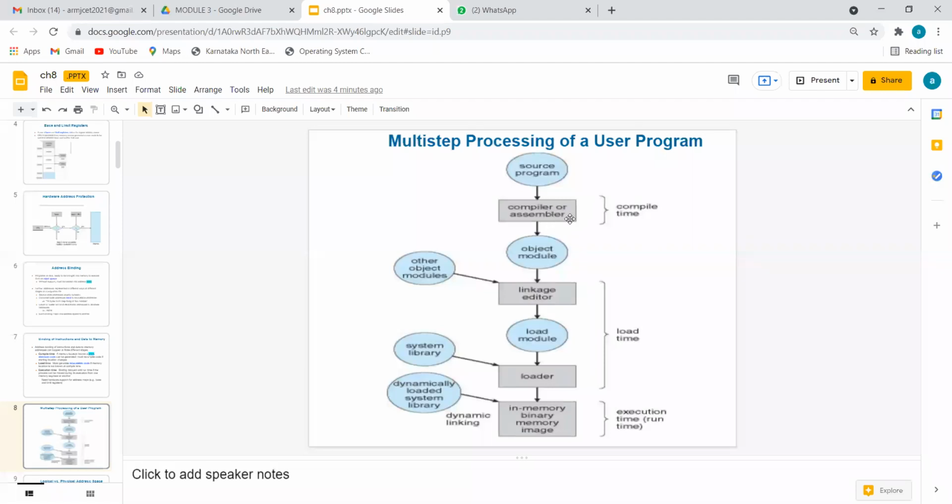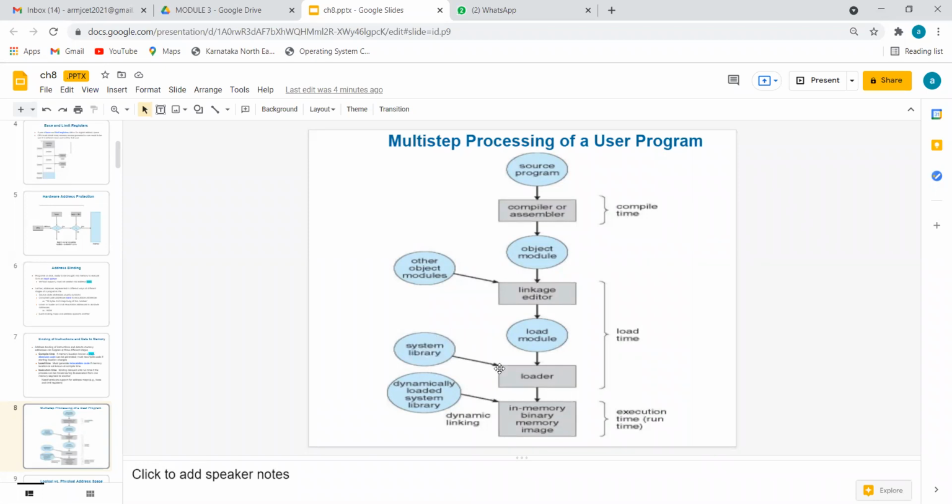Now, once you prepare that, you are going to use load commands. It is important to load because sometimes you are going to use library functions like stdio.h, conio.h, etc. To execute your printf, scanf, cin, cout, etc., we need to take help of standard input output. Those are called libraries.